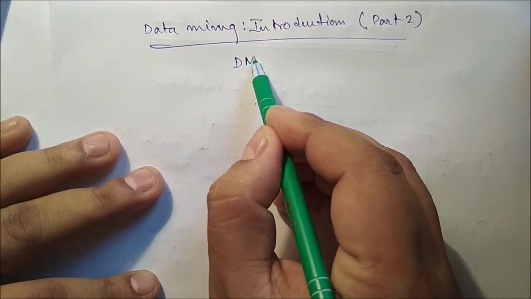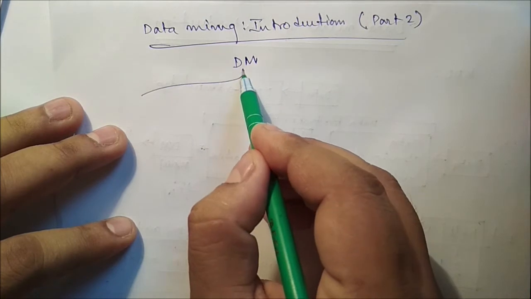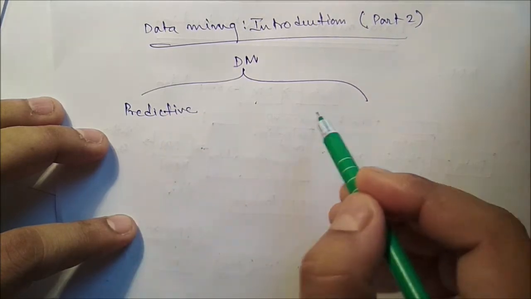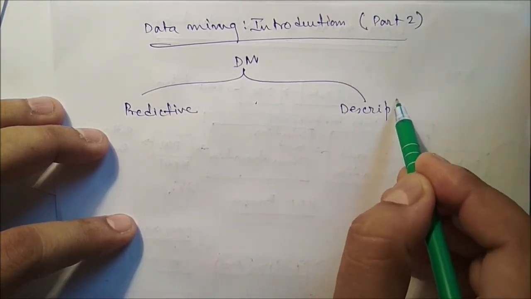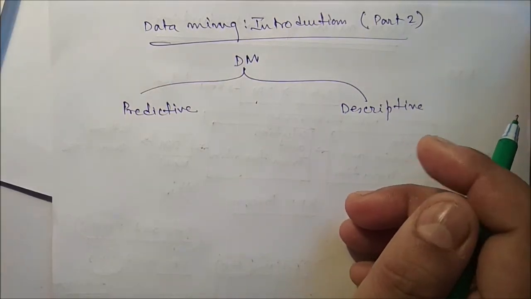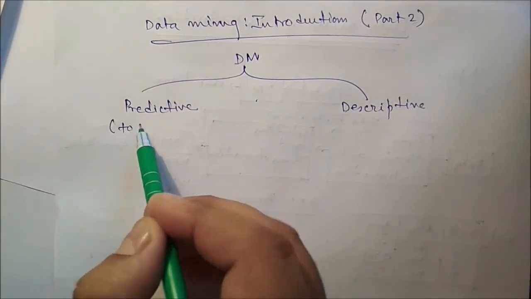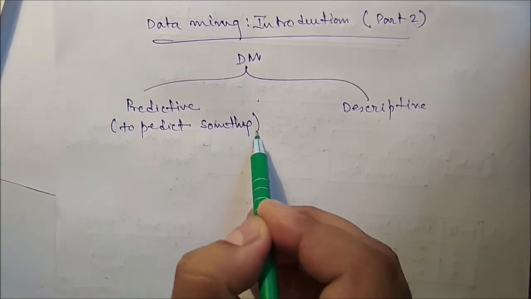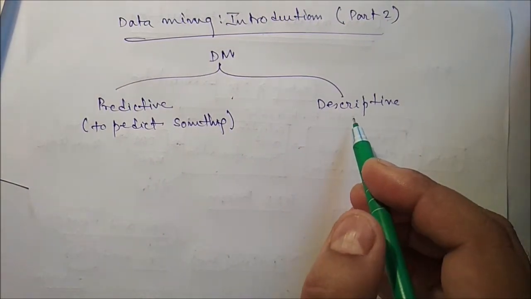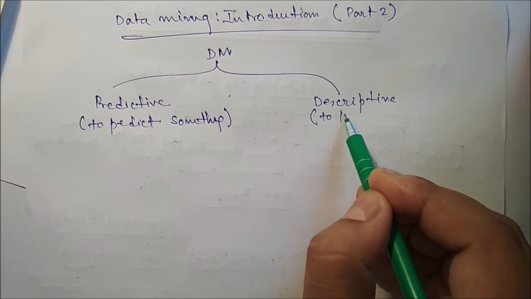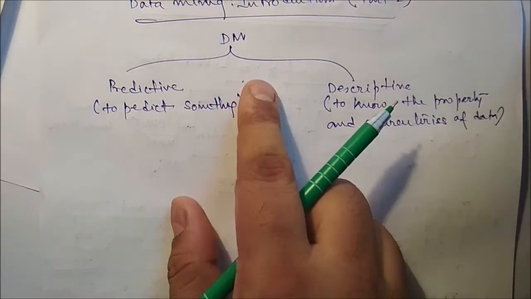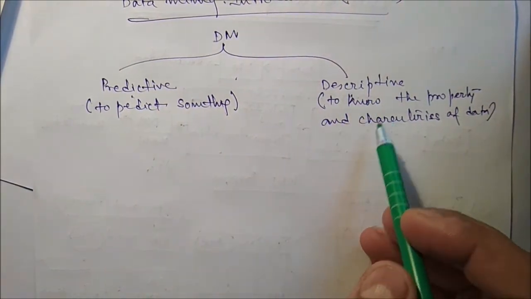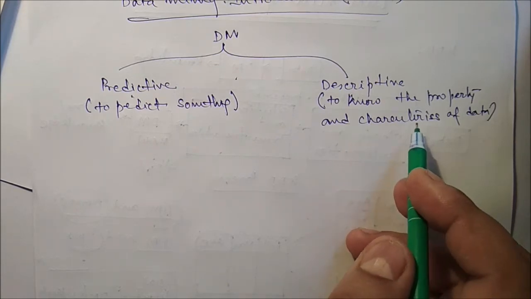There are two basic types of data mining: predictive and descriptive. In predictive, we use it to predict something, and in descriptive, we use it to know the properties or characteristics of the data.